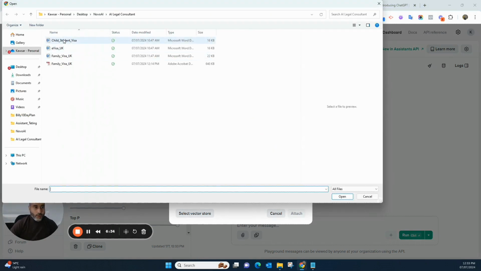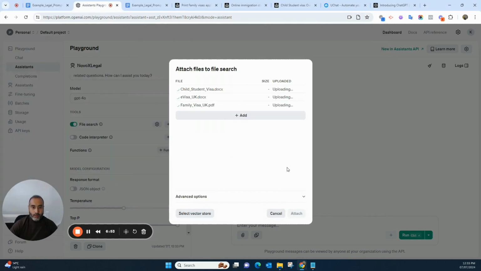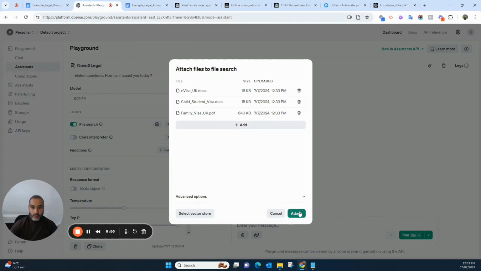Okay, it supports a couple of formats. It supports Microsoft Word, PDF, JSON files, and some other formats as well. So in our case, just for the example to show you, I'm going to select one PDF and two Word files. So now let's attach them.